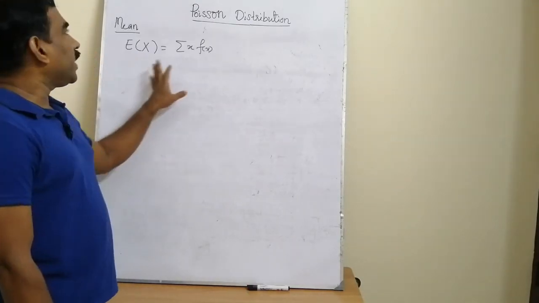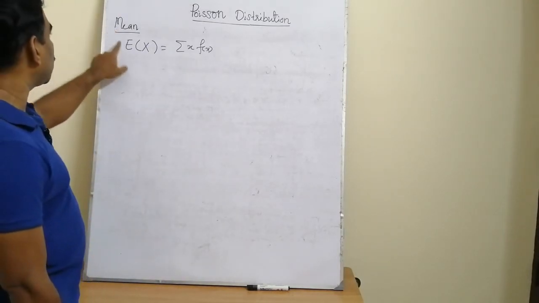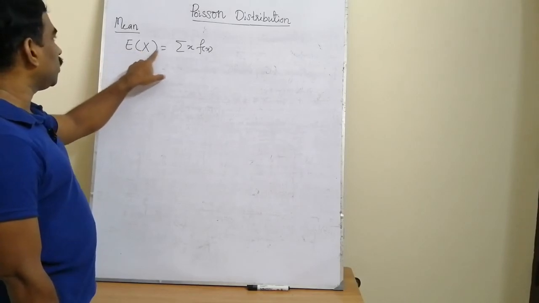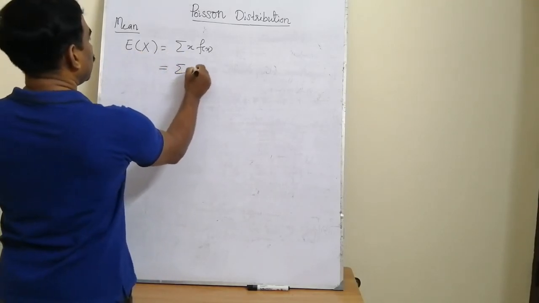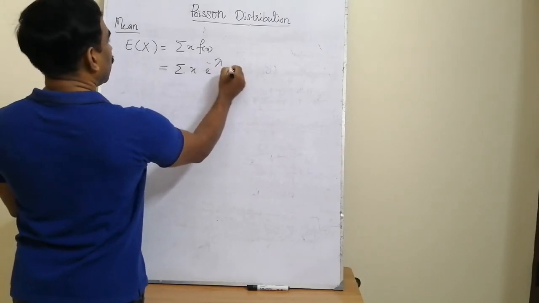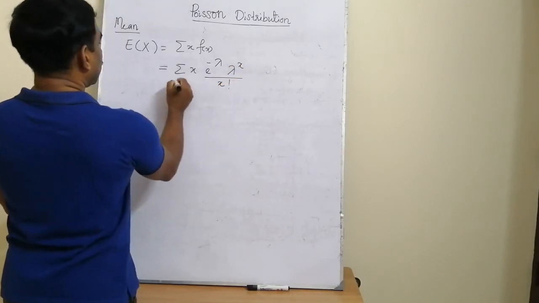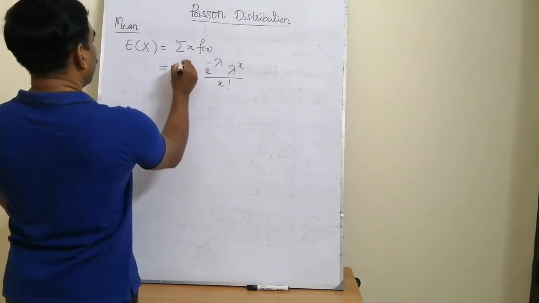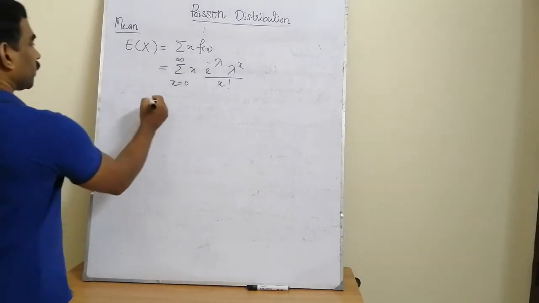Now we can derive the mean and variance of the Poisson distribution. By definition, what is the mean of the random variable x? The expected value of x is the sum over x of x times the Poisson probability mass function f of x, e raised to minus lambda lambda raised to x by x factorial, where x takes the values 0 up to infinity because n is very large.